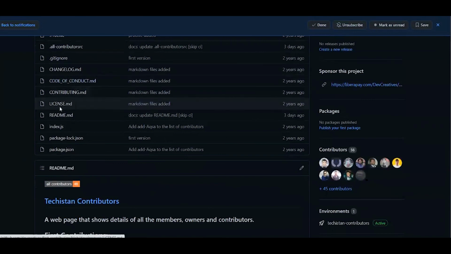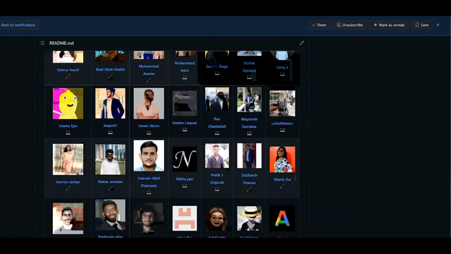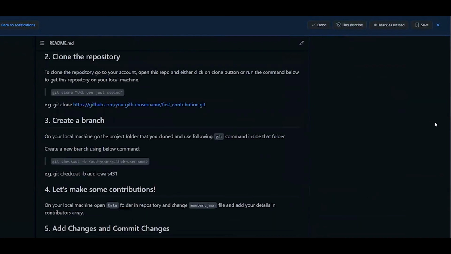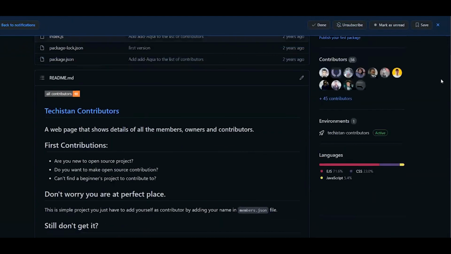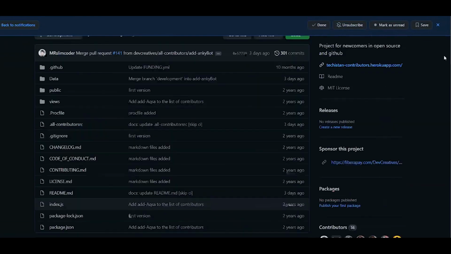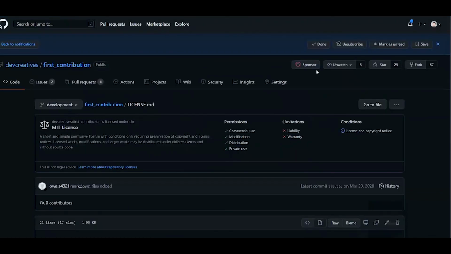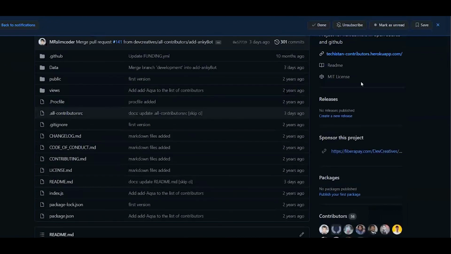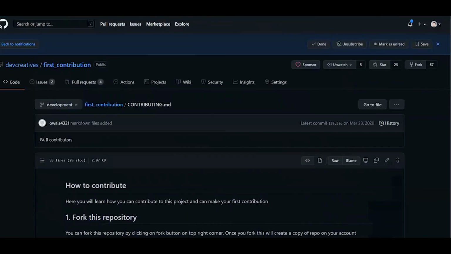So the first one is readme.md. The main thing here is the readme.md where we are teaching everyone how you can make a contribution within the project. Nowadays the Oktoberfest event is going on, so everyone is sending PRs here because this is a very beginner project. And license.md is something like the one I discussed, the MIT license. So here is the file, and it shows here that this is an MIT license.